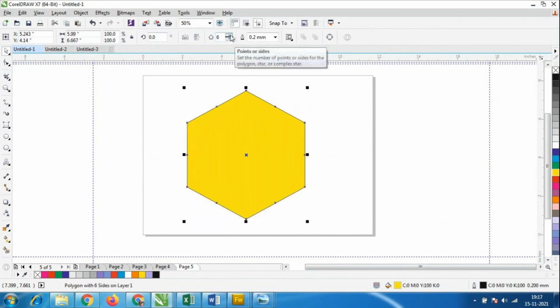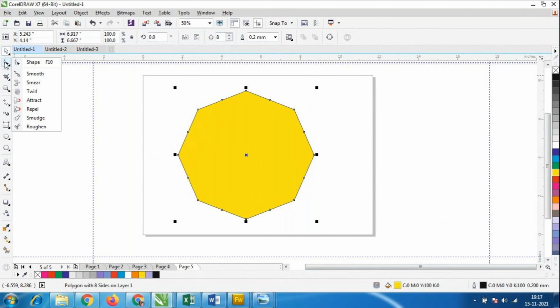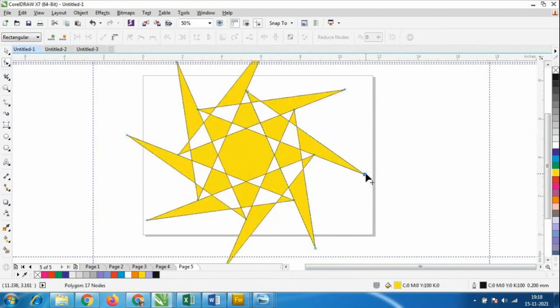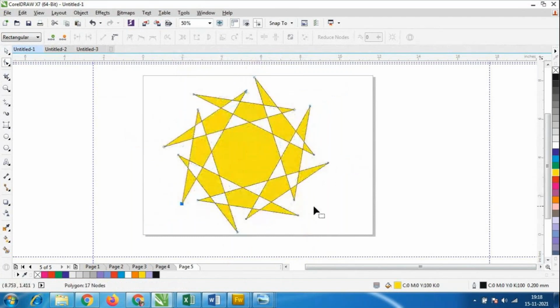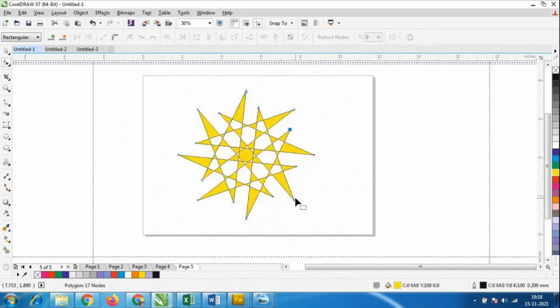Okay, so we could increase how many sizes also, we could increase it like this. I'll go to this shape tool. Now I'll select one point, and I'll click on this. I'll bring it like this. See here, I could make like this, and only one point you have to select, and we can bring it like this. So with any points we could make designs like this. So any designs we could make.